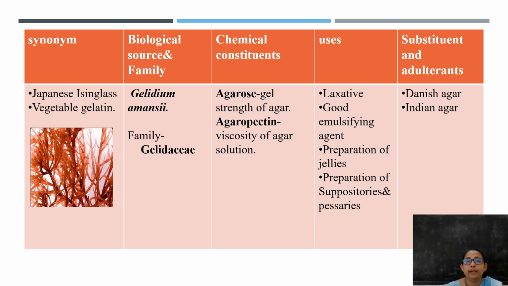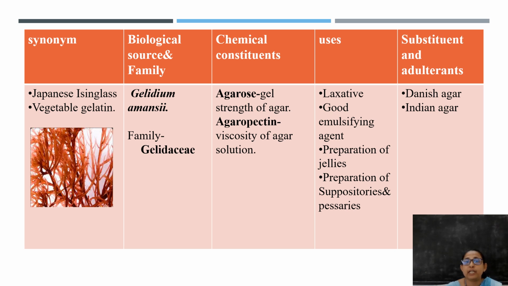Then we'll move on to the chemical constants of agar. Agar contains two important polysaccharides, that is agarose and agaropectin. Agarose is responsible for the gel strength of agar, whereas agaropectin is responsible for the viscosity of the agar.